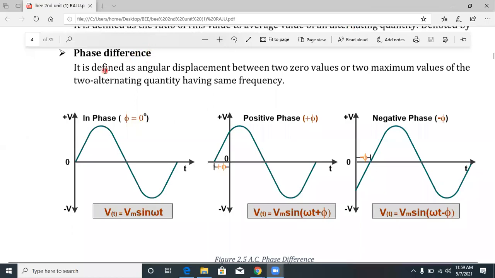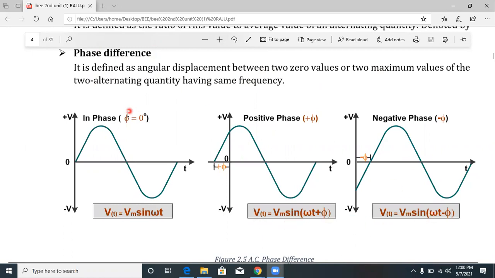Phase difference, as you know, is defined as the angular displacement between the two zero values or two maximum values of two alternating quantities having the same frequency. It's called the phase difference. Here omega is the frequency, here omega is also the frequency, and here also omega is the frequency.